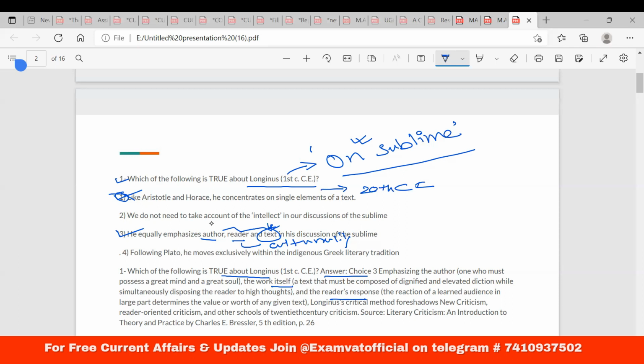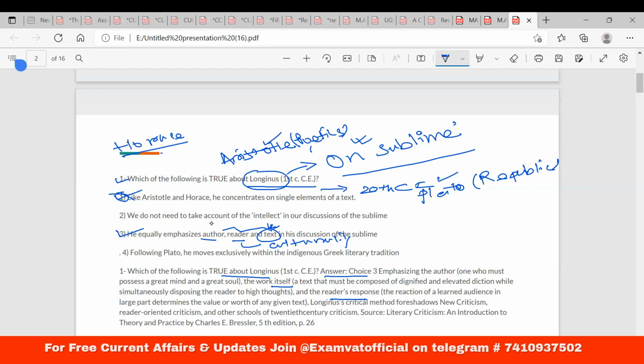So what we can understand from this question is that we need to study Longinus, we need to study Aristotle, Aristotle's famous Poetics, then Plato, a few chapters of the Republic, and obviously Horace also, because when you are expecting questions on literary criticism from the very ancient age, the primordial period, then Horace, Aristotle, Plato and Longinus are very important. Horace's Ars Poetica, right? So you need to know a little bit of this.